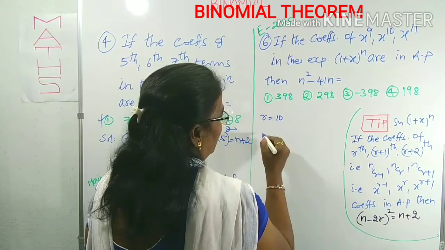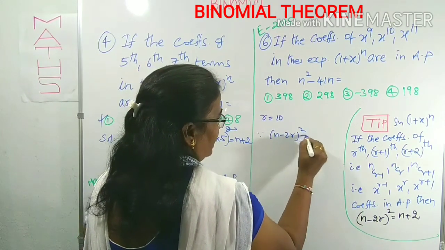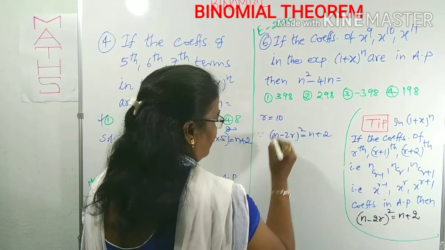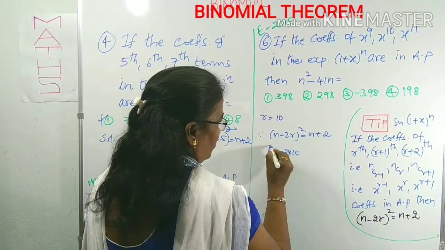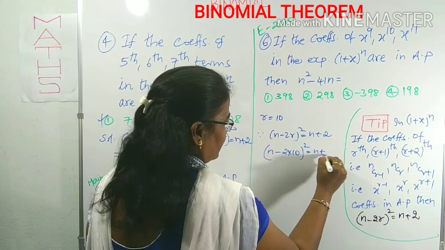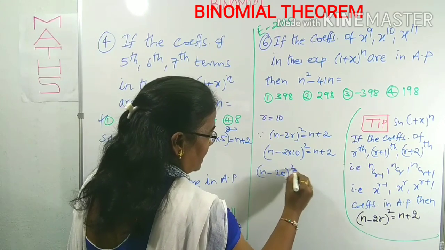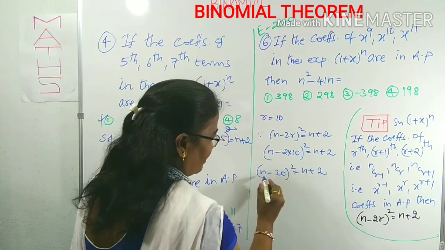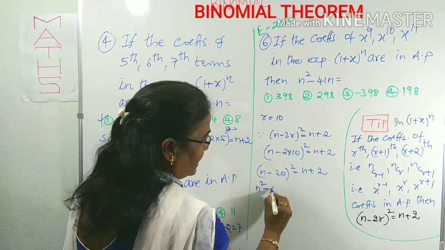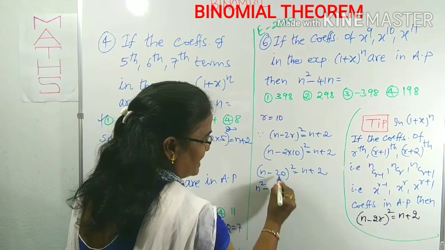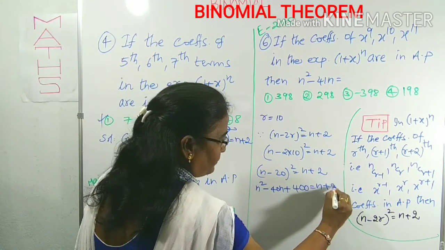n is n only. What is the formula here? (n minus 2r) whole square is equal to n plus 2. In place of r we can take 10. (n minus 2 into 10) whole square is equal to n plus 2. By this expansion, (n minus 20) whole square is equal to n plus 2. You know the (a minus b) whole square formula, a square minus 2ab plus b square. So n square minus 40n plus 20 square, which is 400, is equal to n plus 2.